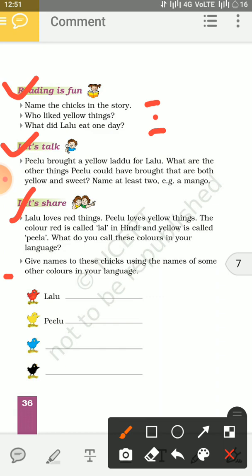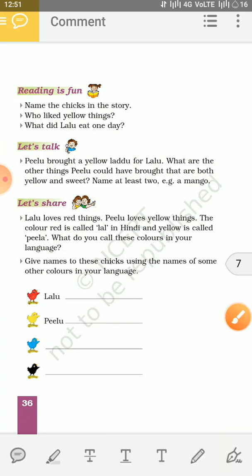Next question is, give names to these chicks using the names of some other colors in your language. All right. So look at this chick. It is red in color and the name written here for him is Lalu. And in Hindi we can call it Lal also. Now come to the next chick. It is yellow in color and the name written here is Pilu. And we can call this chick Pila. Alright, the next chick is blue in color and we can call him Nilu. And this chick is black in color, so we can name him Kalu.